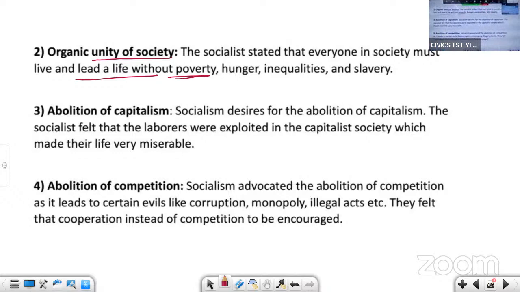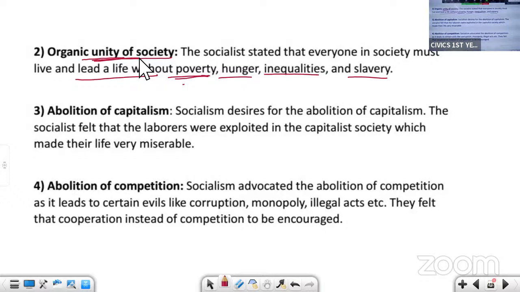So what are our problems? What are the major problems which a country or a society faces? It is poverty, hunger, inequality, and slavery. Everybody should work together as one constituent body, as one unit in the society, to solve our problems.